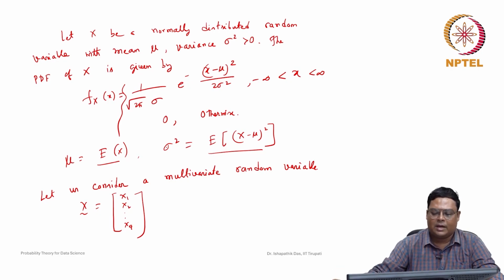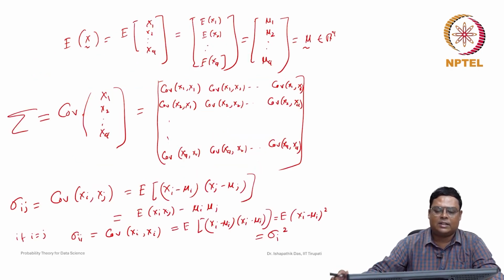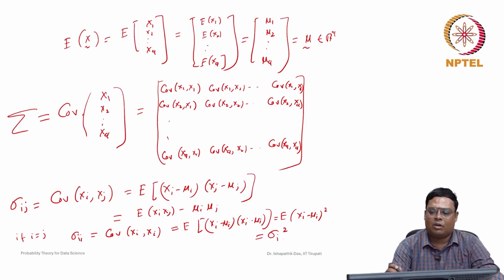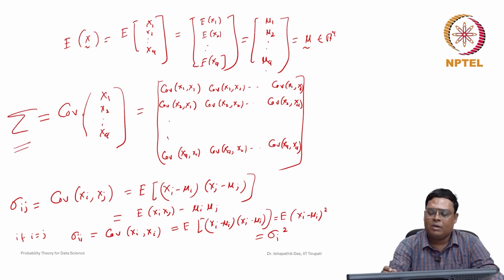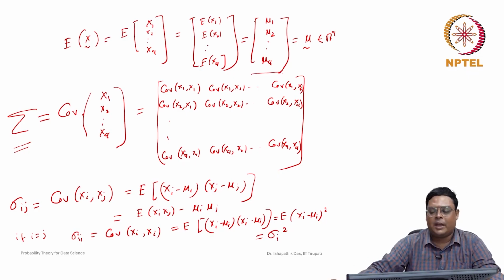What about multivariate cases? For the multivariate normal distribution, it is needed that sigma is a positive definite matrix, and mu is any vector in Rq. The variance covariance matrix has to be a positive definite matrix.